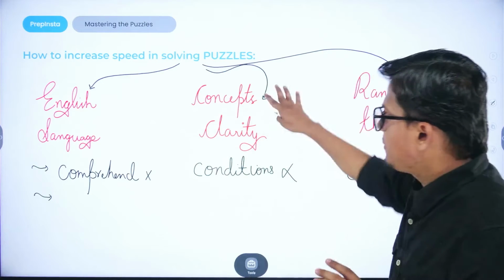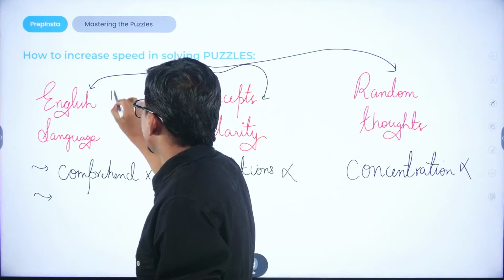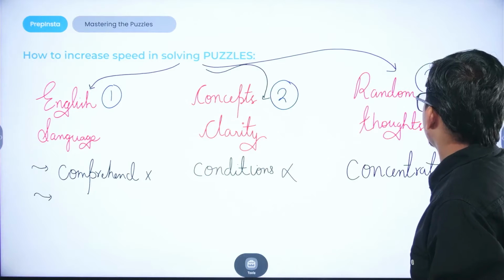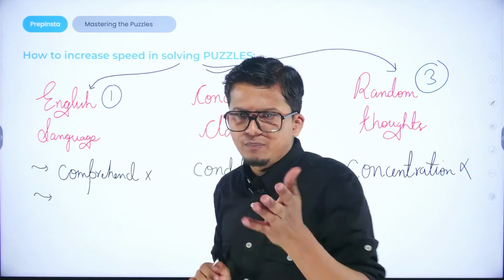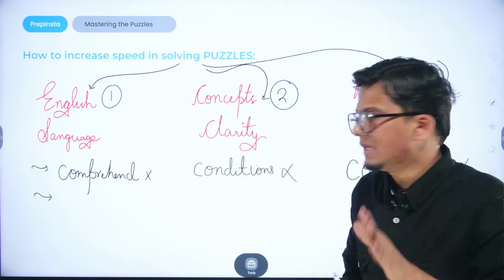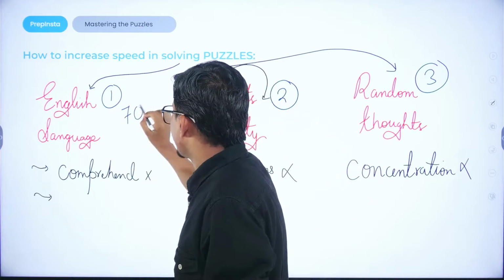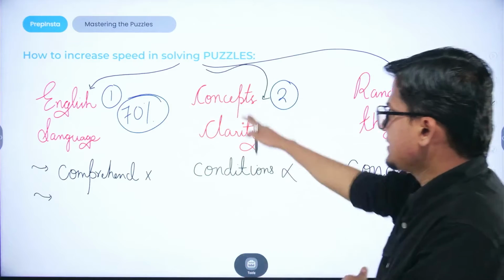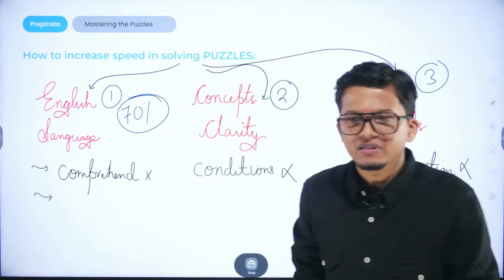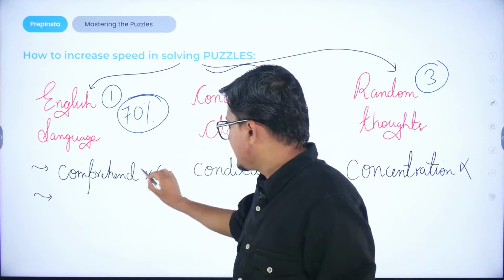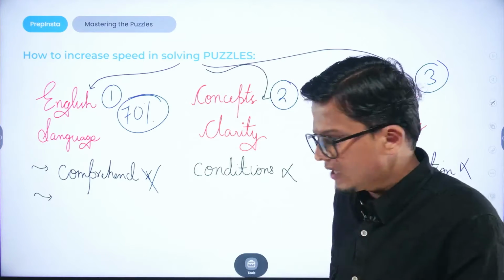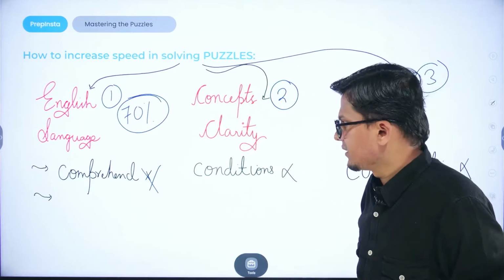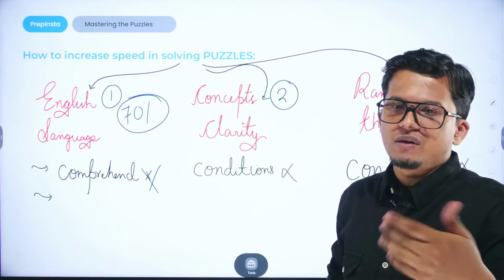Now, if you give a mock, there could be 3 possible reasons for you to consume a lot of time, right? First problem, and the foremost problem that around 70% of students are facing whenever they are solving puzzle questions, is the English language. Many times they are not able to comprehend the question easily. Comprehending the questions means to analyze and understand whatever conditions are being given.